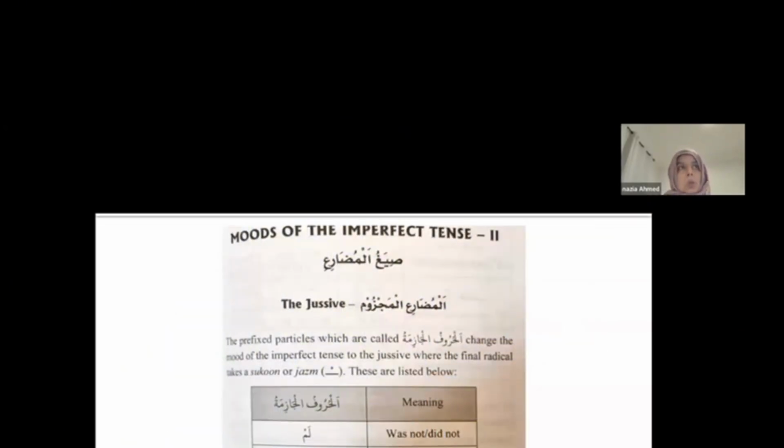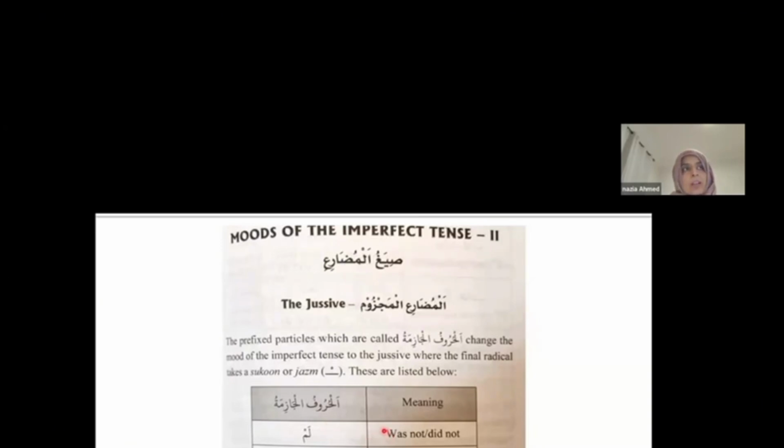the mudare mansoob. Now moving on to mudare majzoom. The prefix particles which are called al-haruf jazima change the mood of the imperfect tense to the jussive, where the final radical takes a sukoon or jazm. These are the letters, they are called haruf jazima. Why? Because they change the mudare into mudare majzoom. Al-mudare al-majzoom. Al-haruf al-jazima, because these letters change the standard mudari marfu into mudari majzoom.